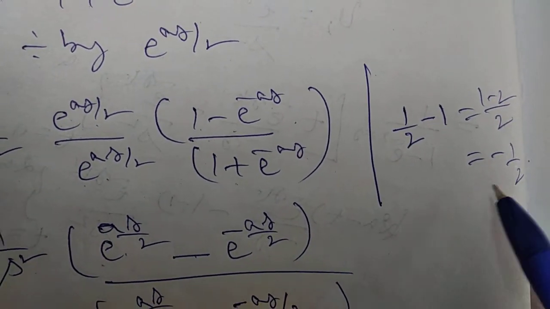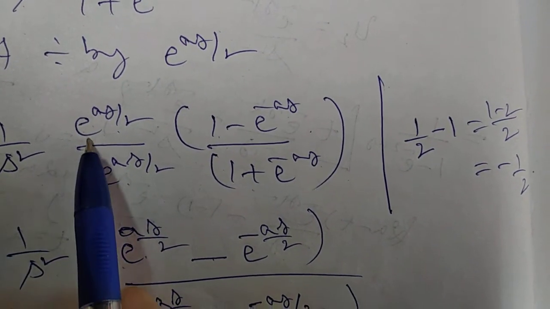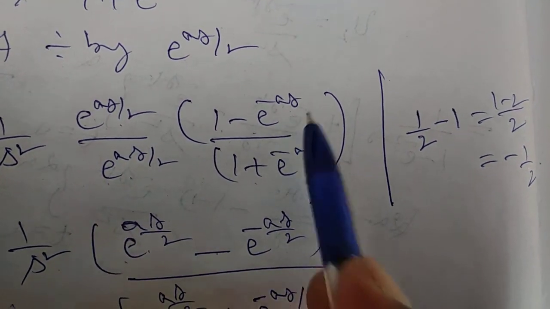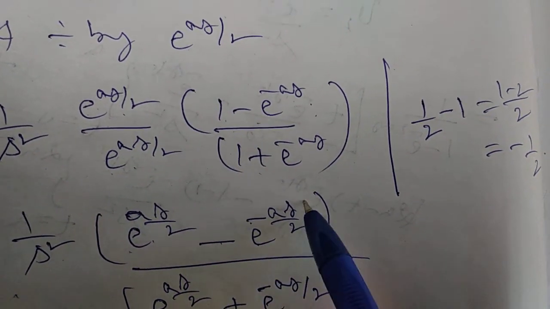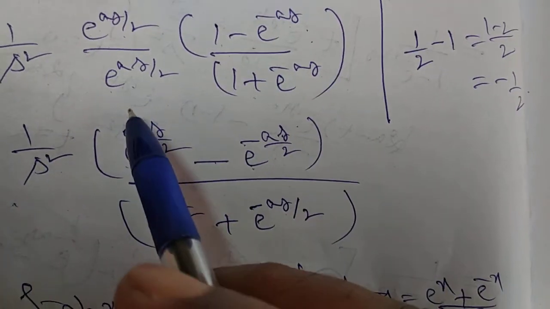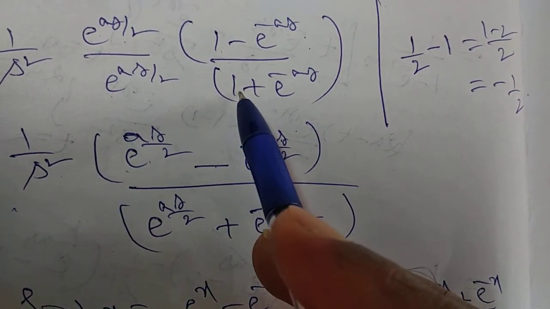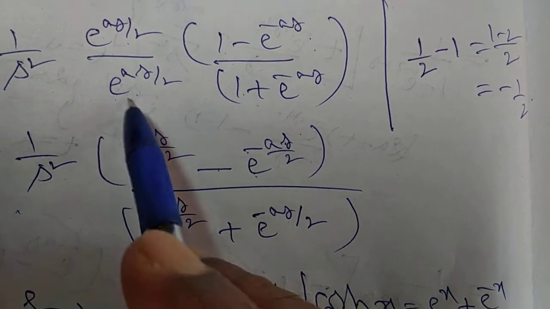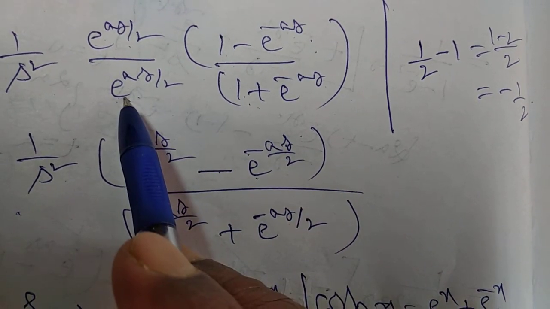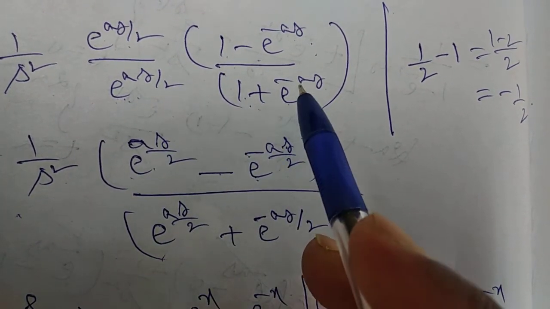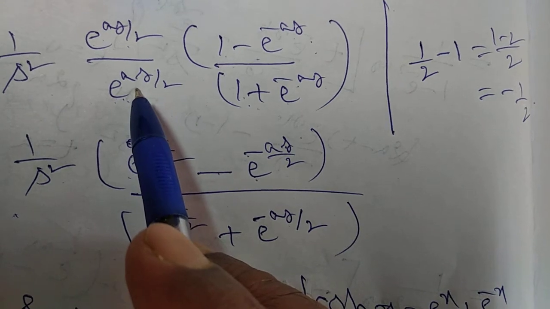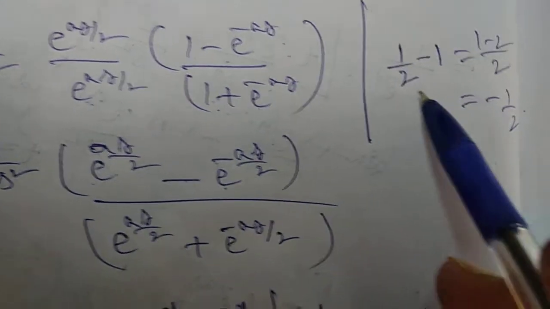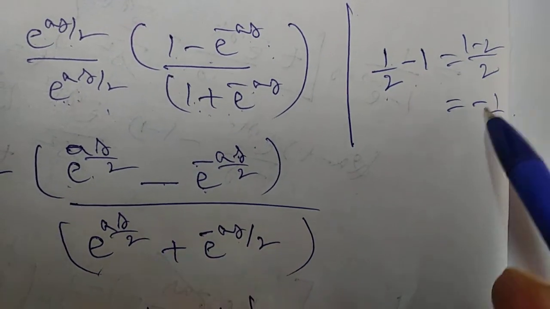So that becomes e power of s by 2 into e power of minus s, e power of minus s by 2. So denominator also same thing: e power of s by 2 into 1, e power of s by 2 plus 1 by 2 minus 1. So 1 by 2 minus 1, take LCM.